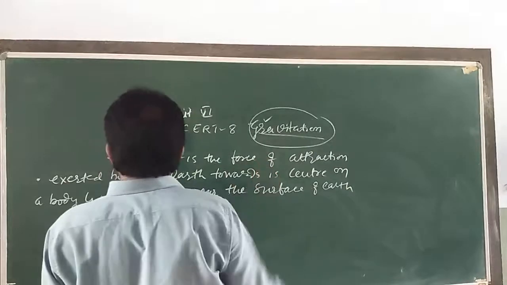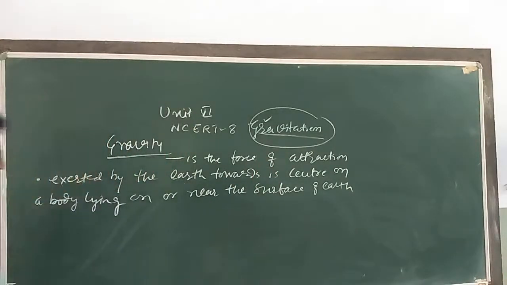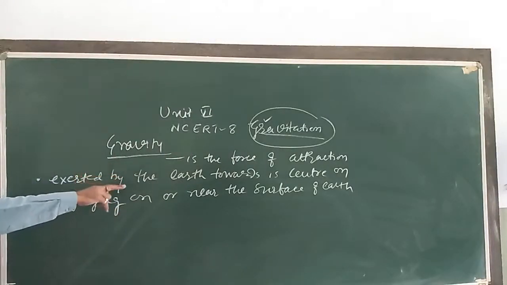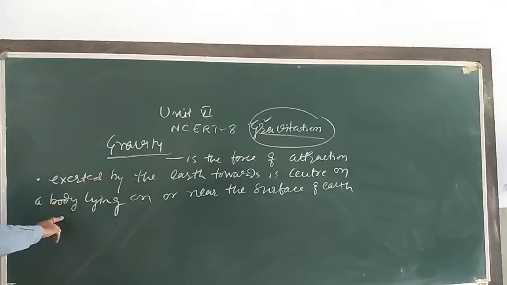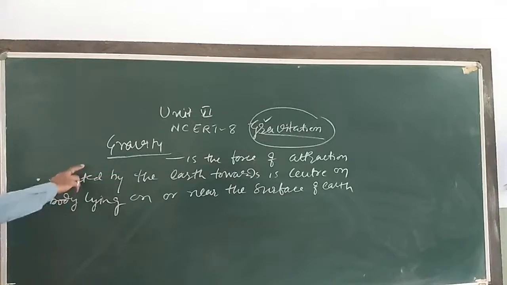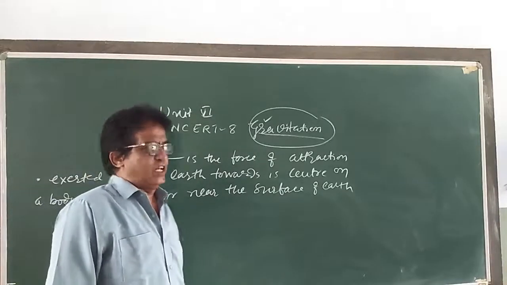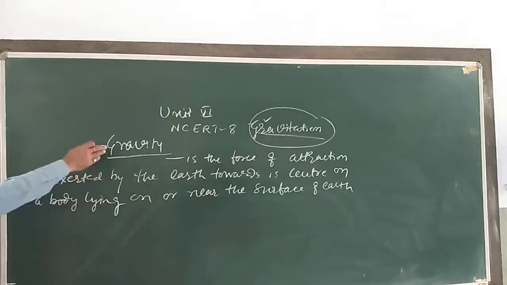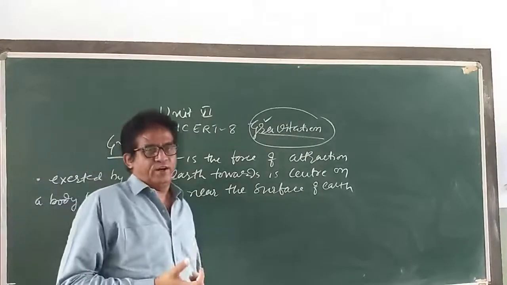Gravity is the force of attraction exerted by the earth towards its center on a body. So gravity is merely a special case of gravitation. So it is called the earth's gravitational pull.